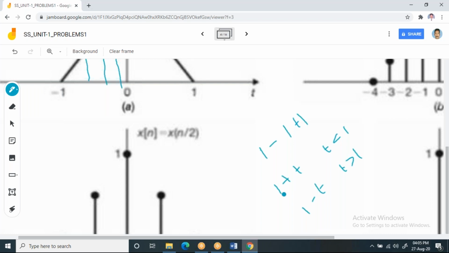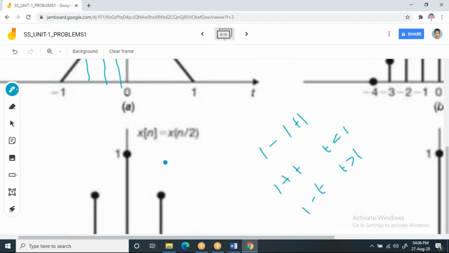Now, if you substitute t here, the value of t is -1. So when you substitute the value of t equal to -1, automatically you will get a value 0. Now observe it. This is the equation for 1 minus mod t. Now what you have to do? You have to use the same condition.